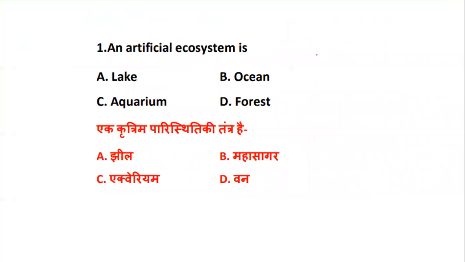So now let's start with the questions on the topic People, Development and Environment. The first question is: an artificial ecosystem is what? Is it a lake, ocean, aquarium, or forest? From the given options, you have to list out which is the artificial ecosystem. The right answer is aquarium.